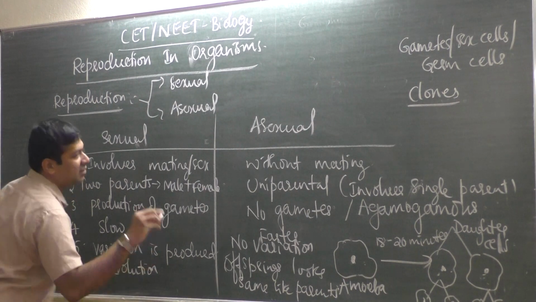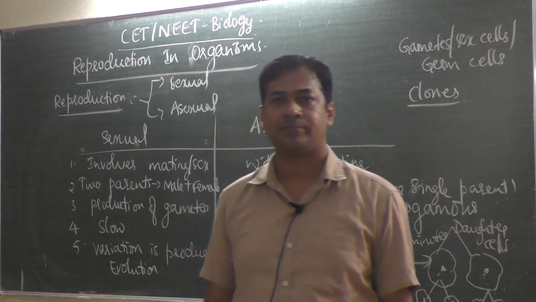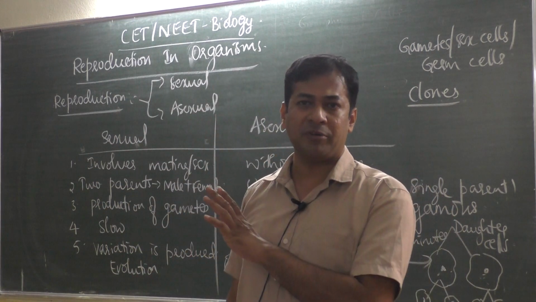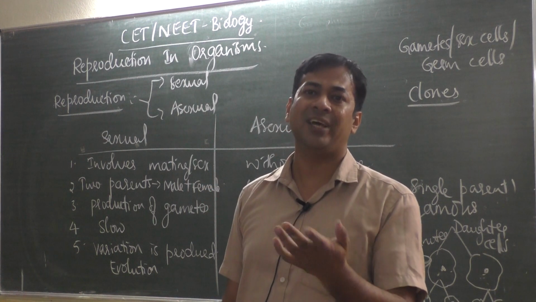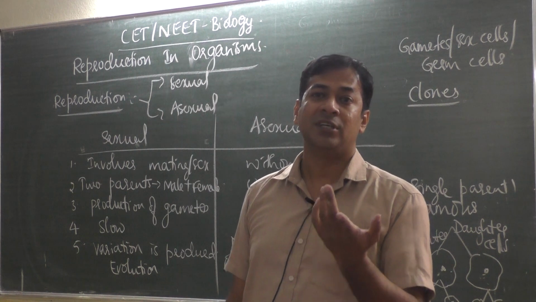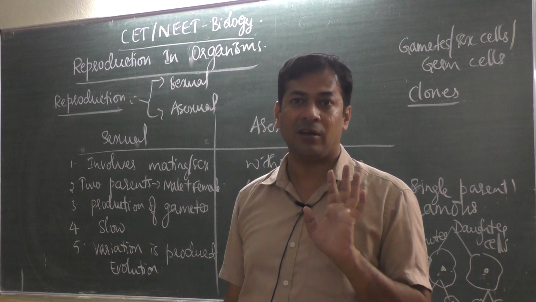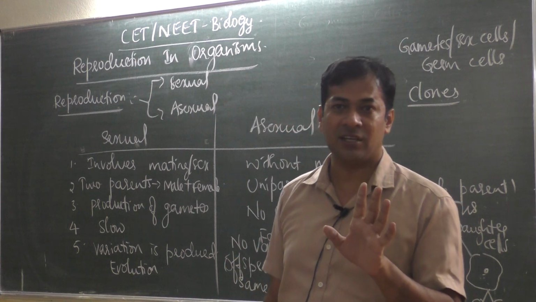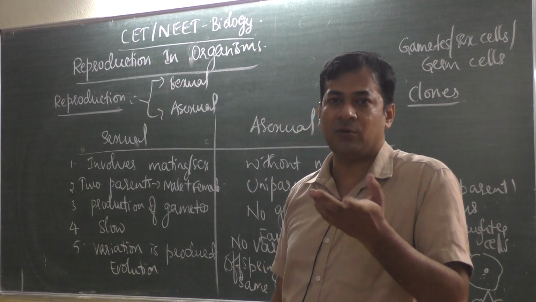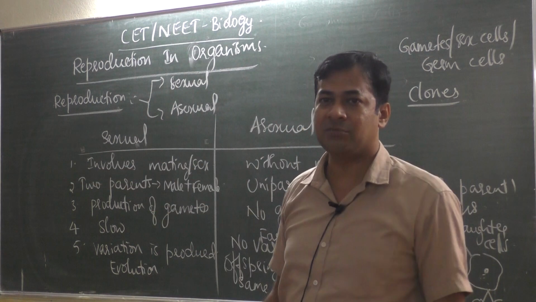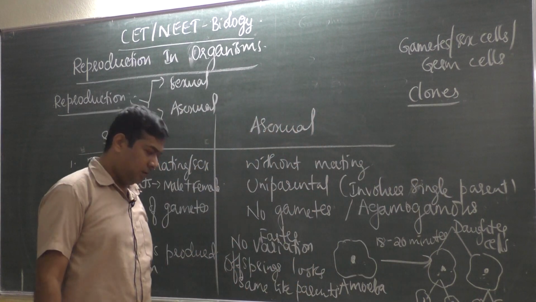Then I have one question now: which is the best type of reproduction, asexual or sexual? The best type of reproduction is sexual reproduction only, because it involves variation, and this variation leads to evolution. Without evolution, we would not have come to this earth at all. If our offspring produced did not change from the parent, then how do you think different kinds of organisms are formed now? So variation is very important.